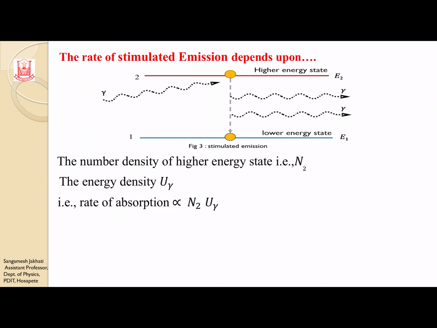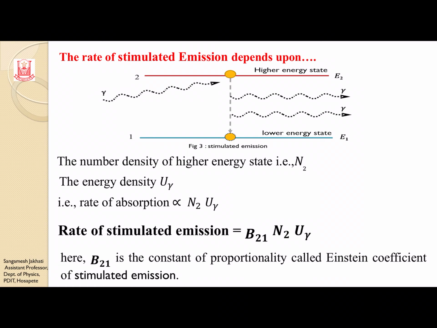So the rate of stimulated emission is mathematically written as proportional to how many atoms are there in the higher energy level, N2, and also the appropriate amount of energy that needs to be supplied, that is U nu. Now if I remove that proportionality by a constant term, B21, where 21 represents the transition happening from higher energy level to lower energy level, we get B21 N2 U nu. Here B21 is the constant of proportionality called the Einstein coefficient of stimulated emission.